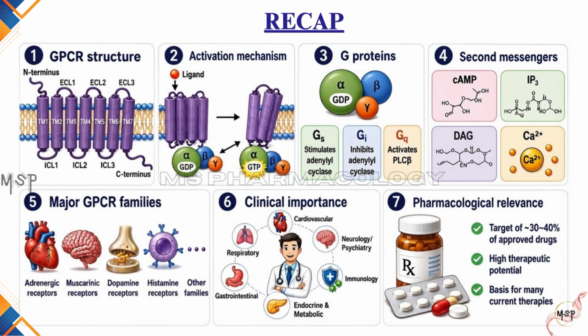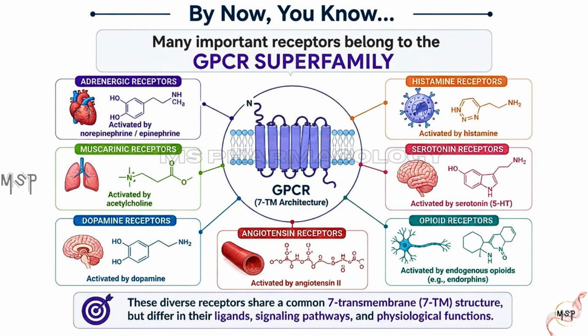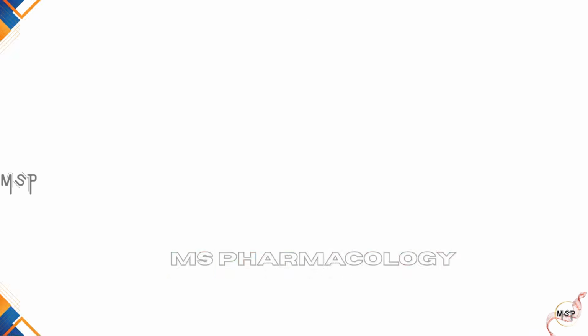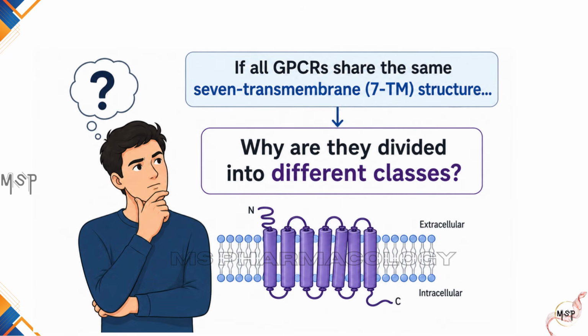In the previous parts of this GPCR series, we explored the structure of G protein-coupled receptors, their activation mechanisms, the different G proteins, second messenger signaling pathways, the major GPCR receptor families, and their clinical and pharmacological importance. By now, you know that receptors such as the adrenergic, muscarinic, dopamine, histamine, serotonin, opioid, and angiotensin receptors all belong to the GPCR superfamily. This naturally leads us to an important question.